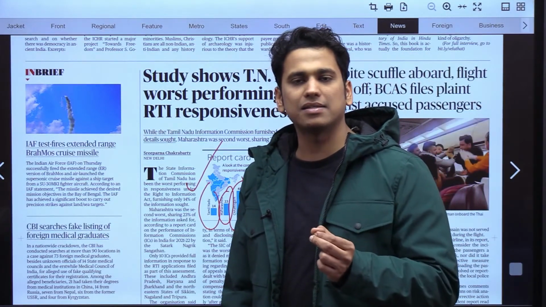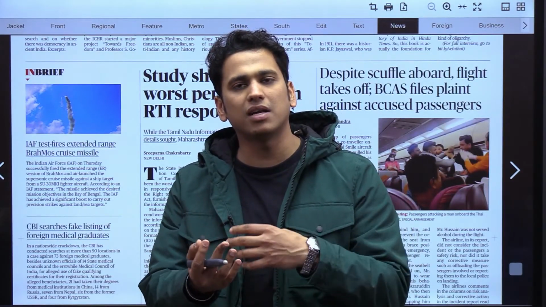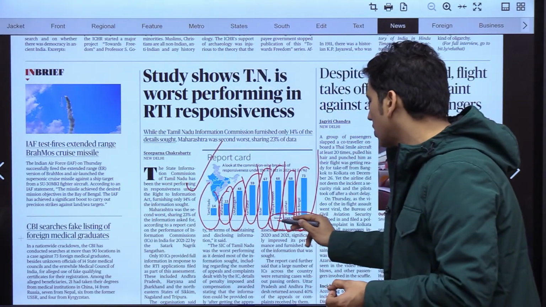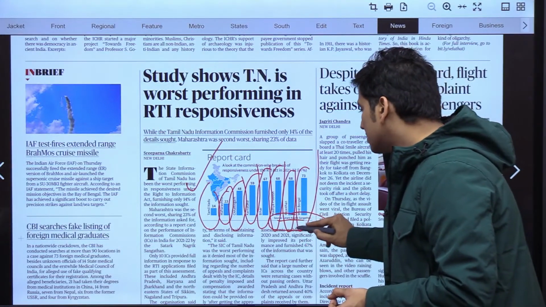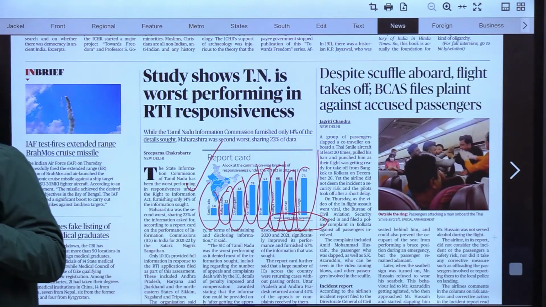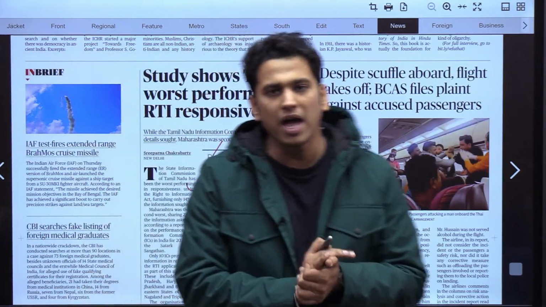So as a result, somehow we can see that there is still a lot of hesitancy on the part of the government to provide the details related to right to information. And this thing has been highlighted by this particular NGO, Satark Nagrik Sangathan, right? I hope this point is clear to everyone.